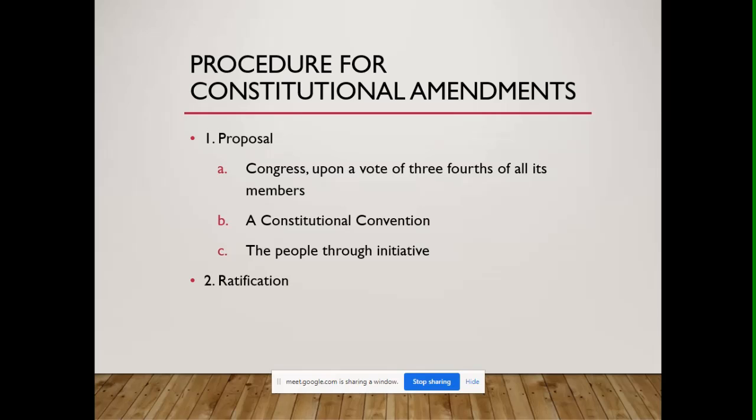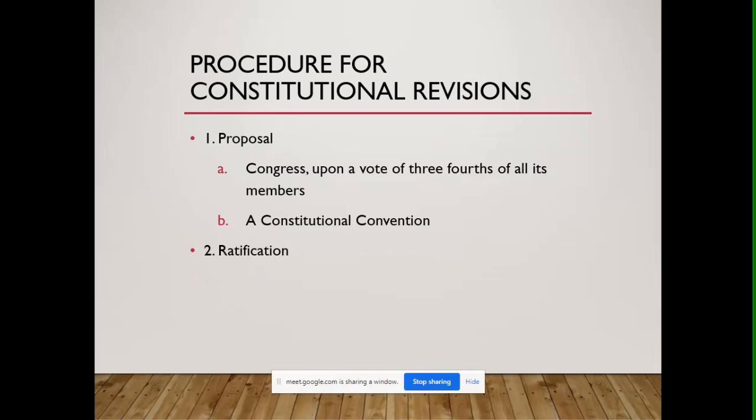And then the second part after it has been proposed is the ratification. So it is the approval of the people. It is the direct action of the people to approve or disapprove of the amendments. And this is also true with revision. So amendments can be done by these three bodies, while for revisions, the proposal can be done by Congress upon a vote of three-fourths of all its members and by a constitutional convention.